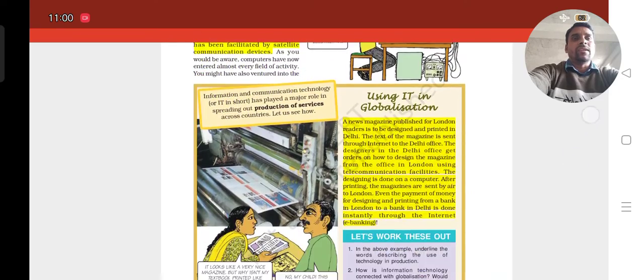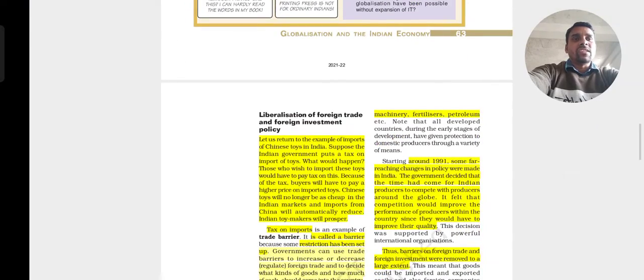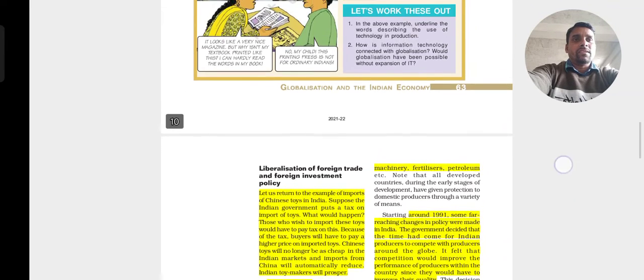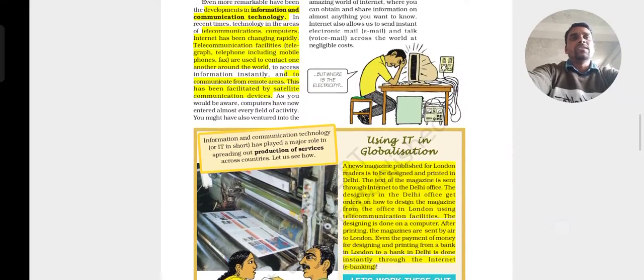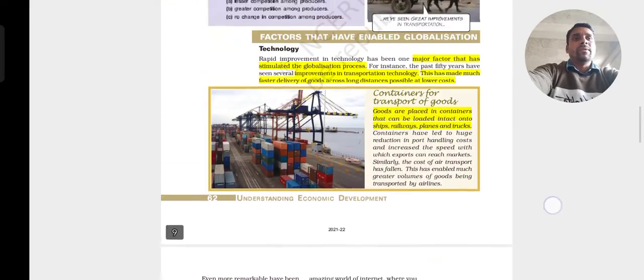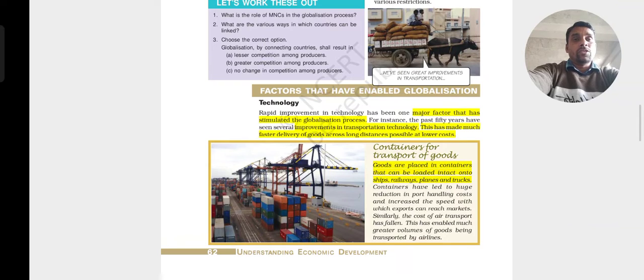Here it is very clearly mentioned: to make foreign trade and foreign investment policies free. These two factors totally enabled globalization across the countries.